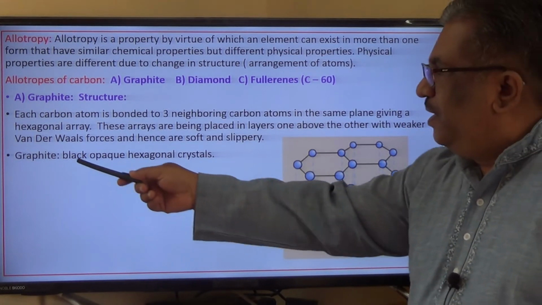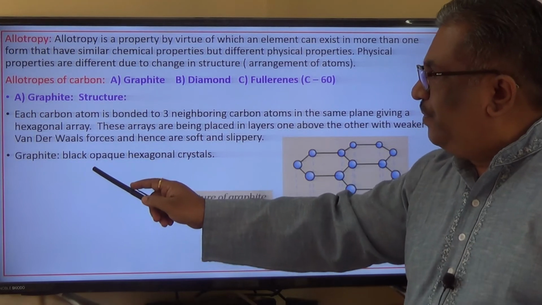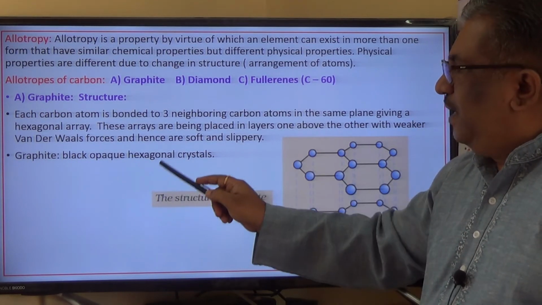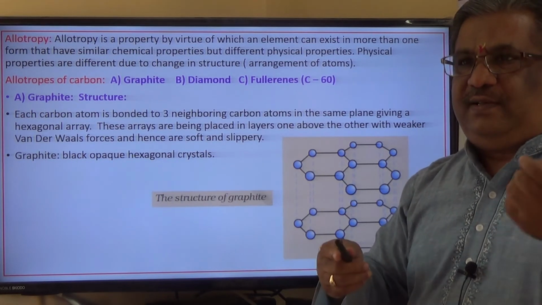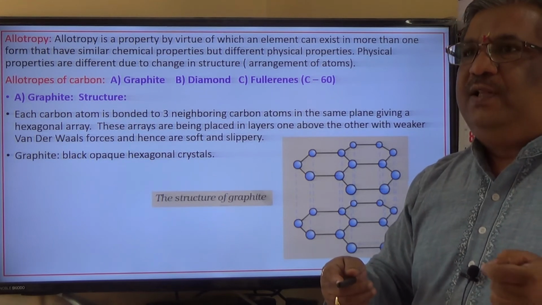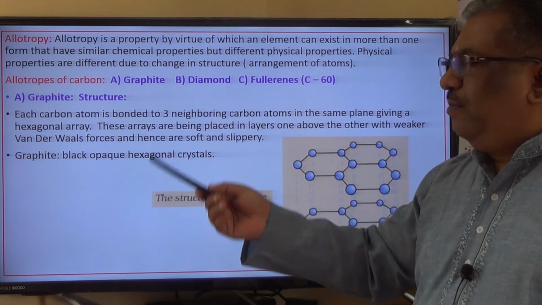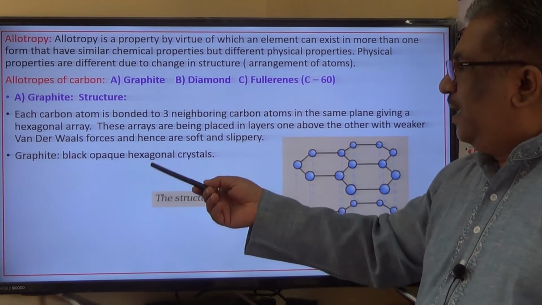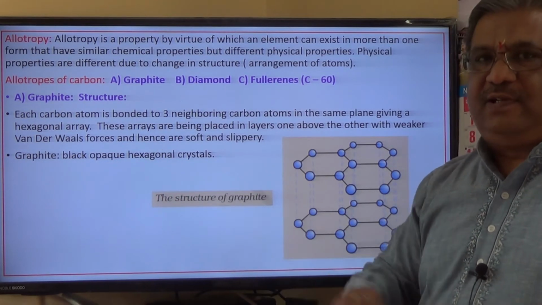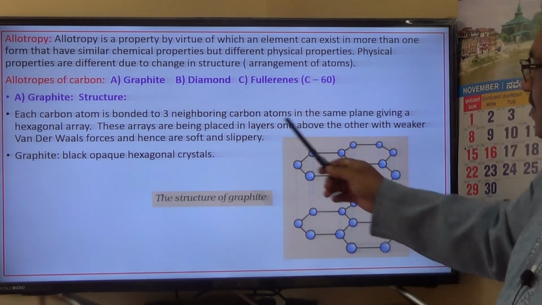And graphite has black opaque hexagonal crystals. If you look at the graphite minutely, in a microscopic observation, you can find that these are black crystals, which are hexagonal crystals, opaque hexagonal crystals. So this is the structure of carbon.